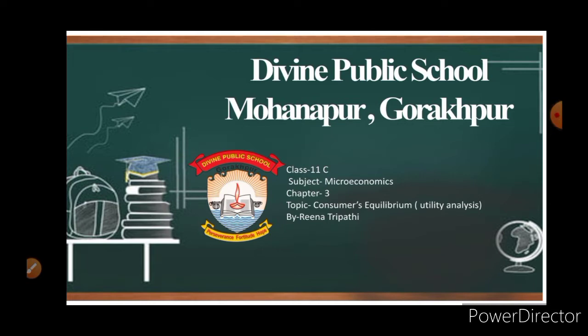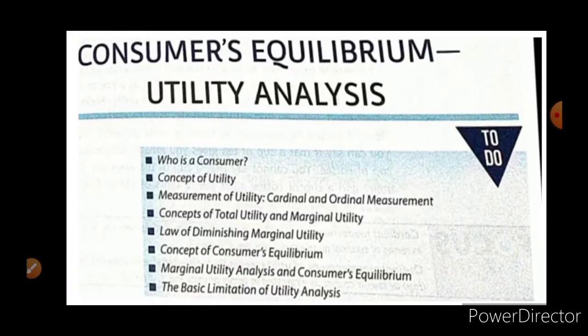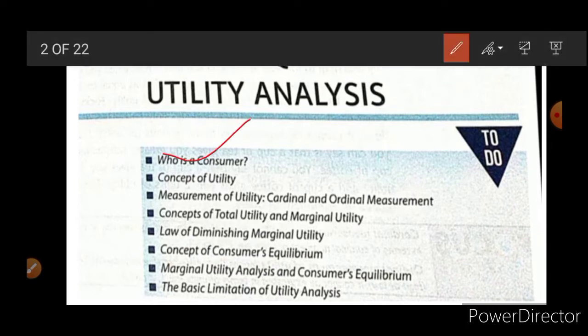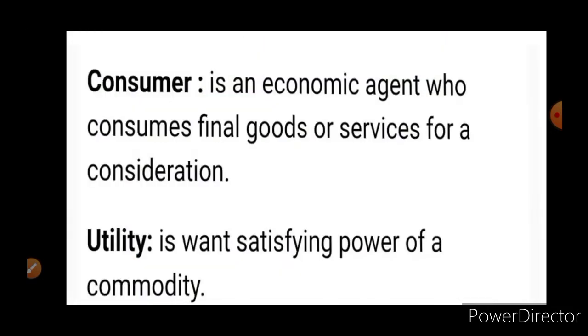The topic is consumer equilibrium utility analysis. In this chapter we are going to cover these topics. First, who is a consumer, utility, cardinal and ordinal measurement, total utility, marginal utility, DMU, consumer equilibrium in case of one good, two goods, and limitations.